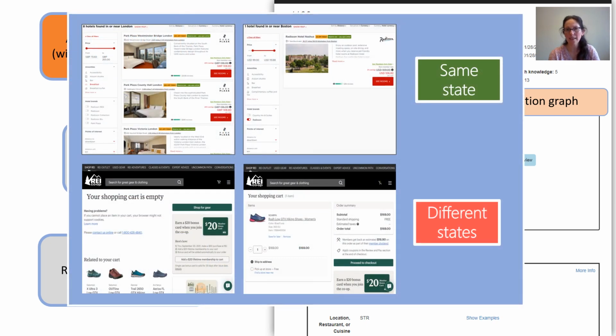In Etna, states are classified at a fine granularity using various textual, structural, and visual features. For example, in Etna, an empty or a populated shopping cart are considered two different states. This fine-grained state classification is essential to reliably execute actions in dynamic websites.